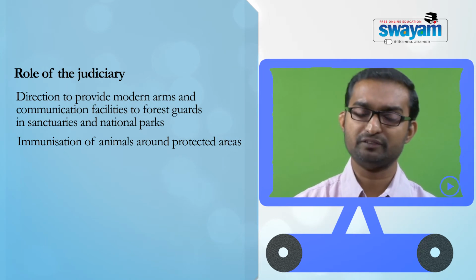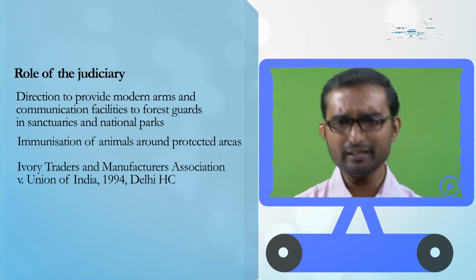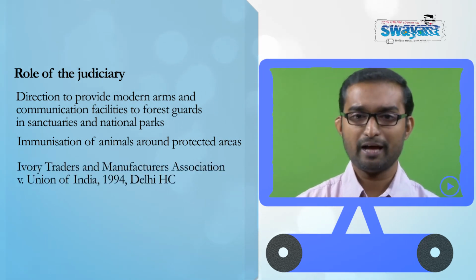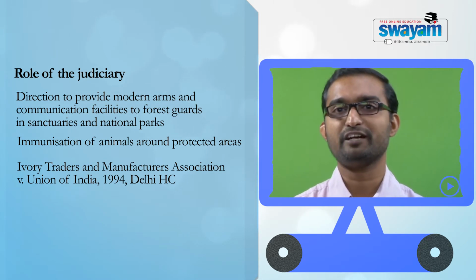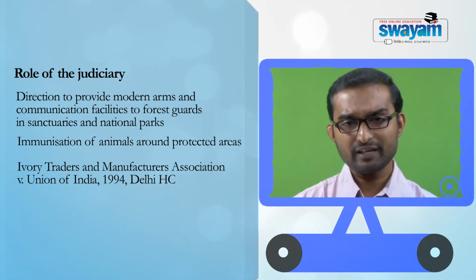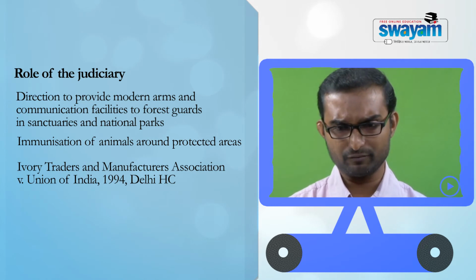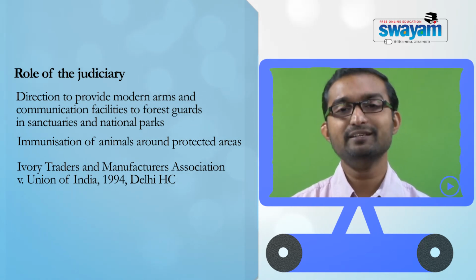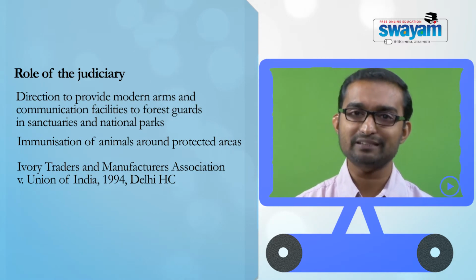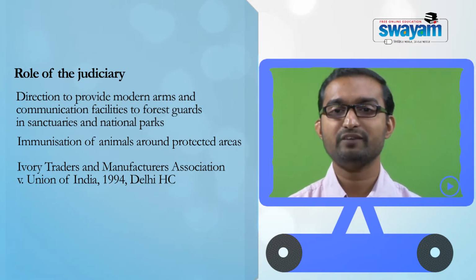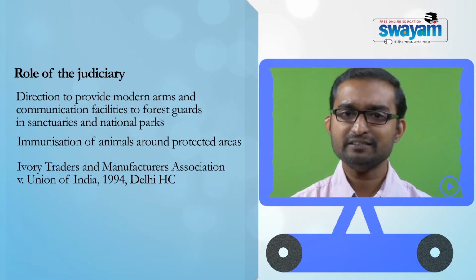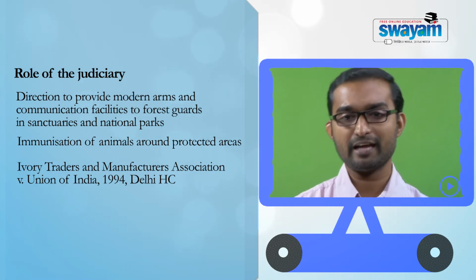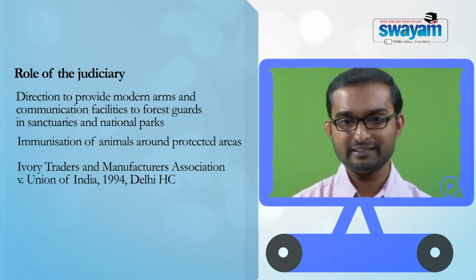Another controversial issue where the judiciary played a significant role is trade in wildlife. The major issue in this context was wildlife protection versus freedom of trade. As we had already mentioned, trading in wildlife is a lucrative business, and this was identified as one of the major reasons why wildlife is facing extinction. This case came up before the Delhi High Court in 1994.